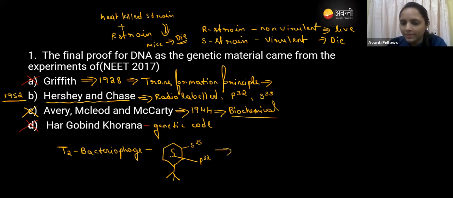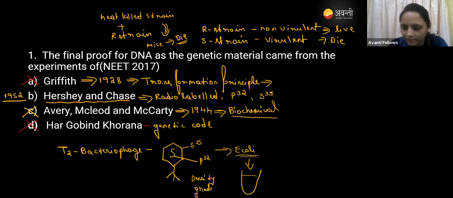Then they have infected this with E. coli. Now this was added to the bacteria, that is E. coli. Then they took the bacterial culture, which is infected by the T2 bacteriophage. Then they did the density gradient centrifugation. So then what happened? You can see here, when we do the centrifugation, we can see two layers. The first layer is the supernatant, which is on the upper side, and the one at the bottom we call the pellet.